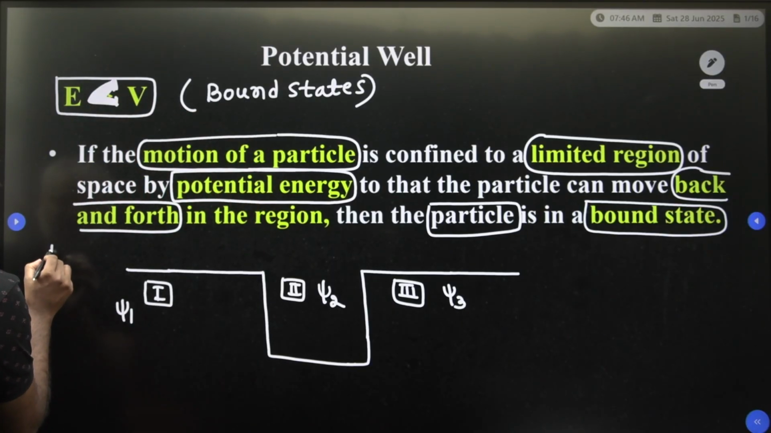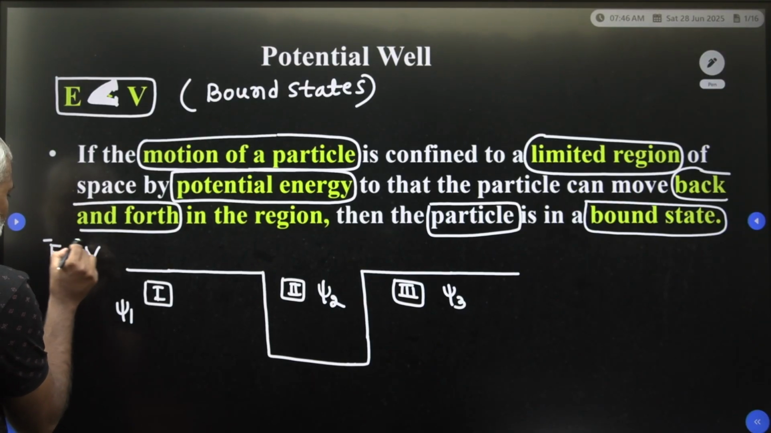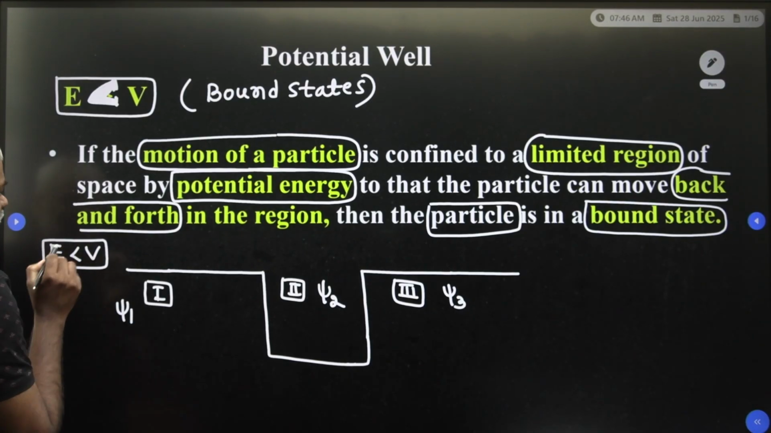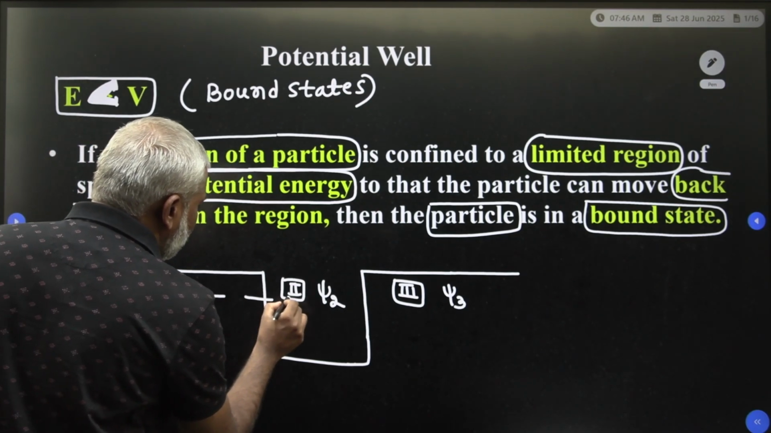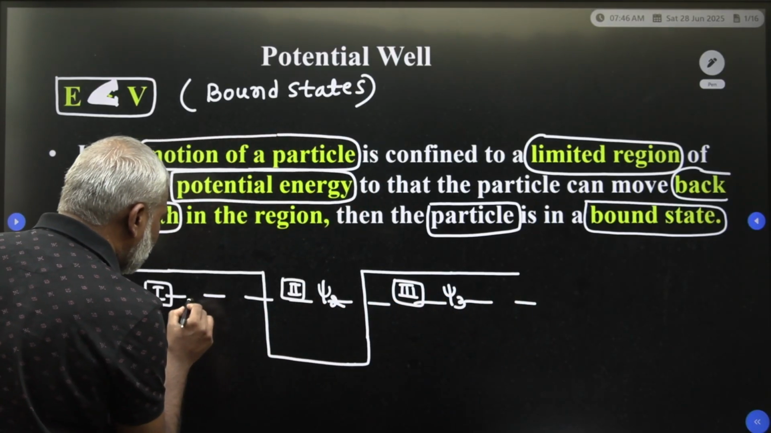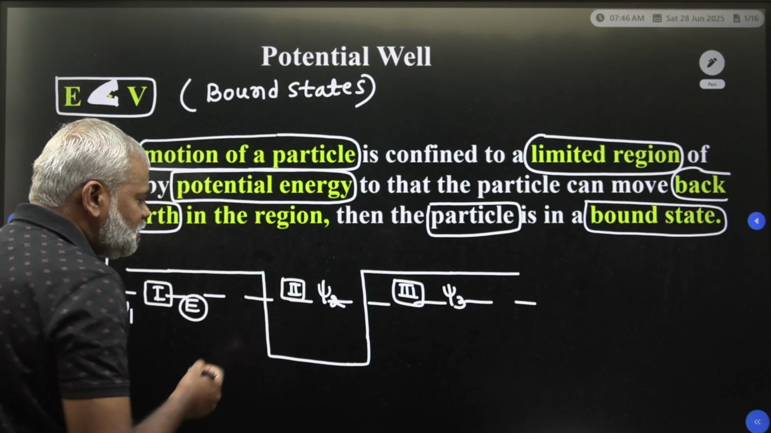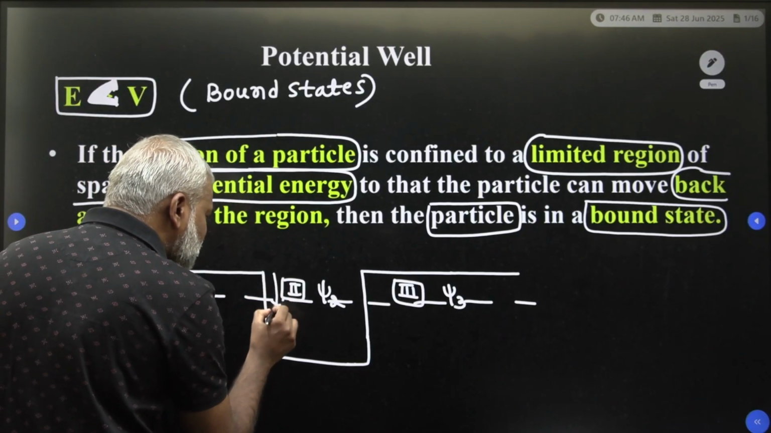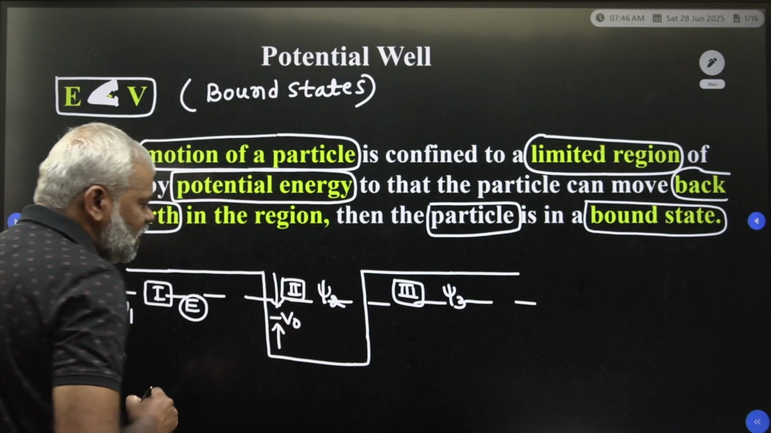According to our condition, the energy of the particle is less than the potential energy. You have to consider this energy of the particle. What is the potential well height? Minus V naught is the height.